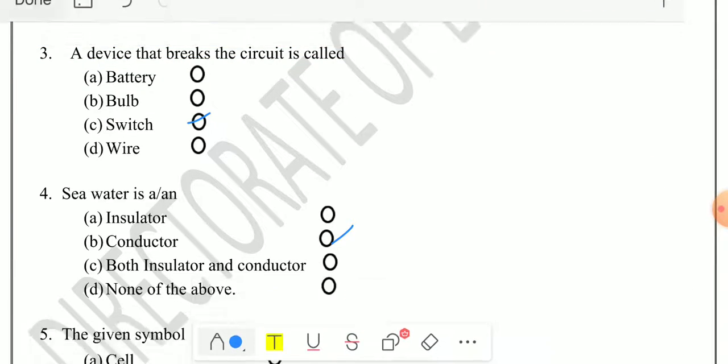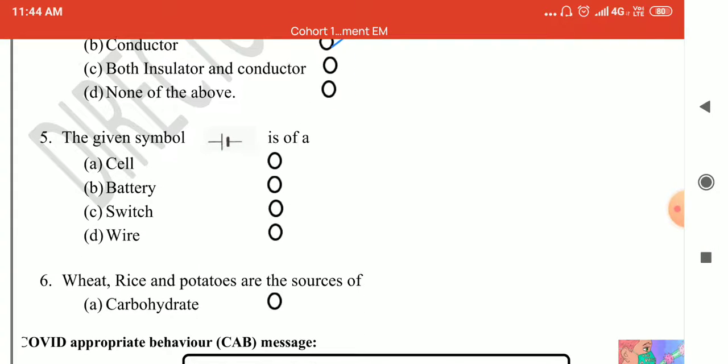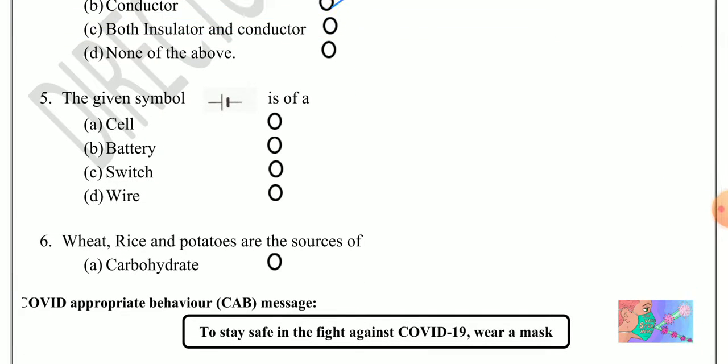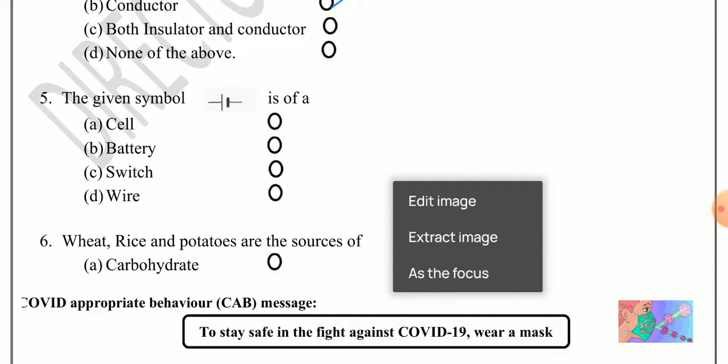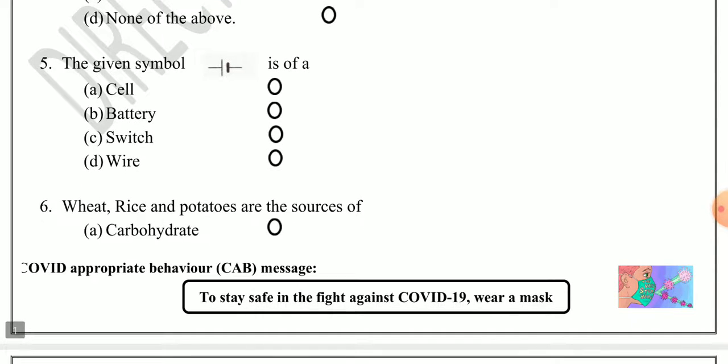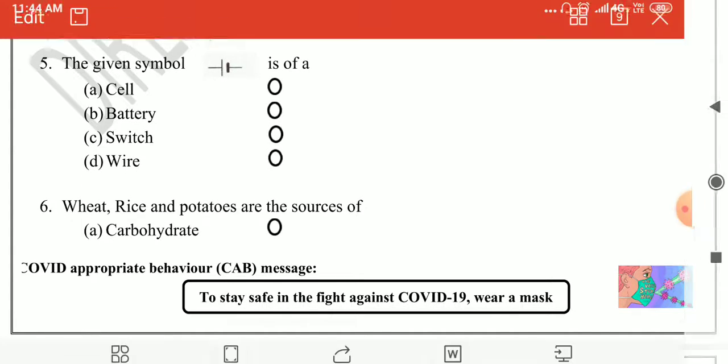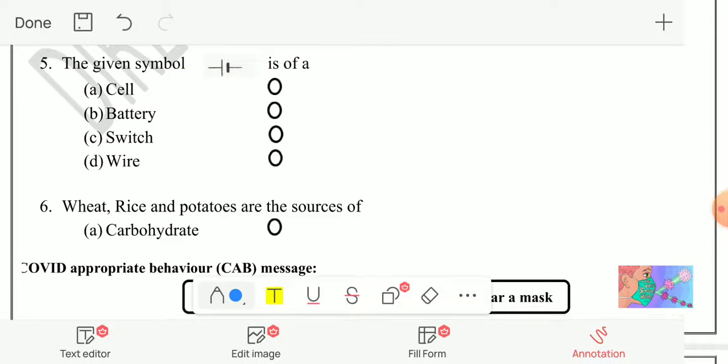Next question is the given symbol represent. आपको एक symbol दिया हुआ है. You have to find out which electric component this symbol is. Cell, battery, switch or wire. This symbol represent cell. So correct answer is A, cell.